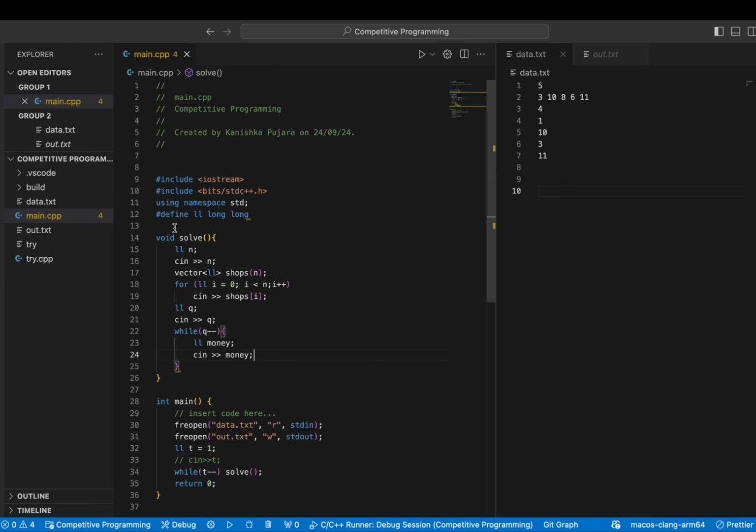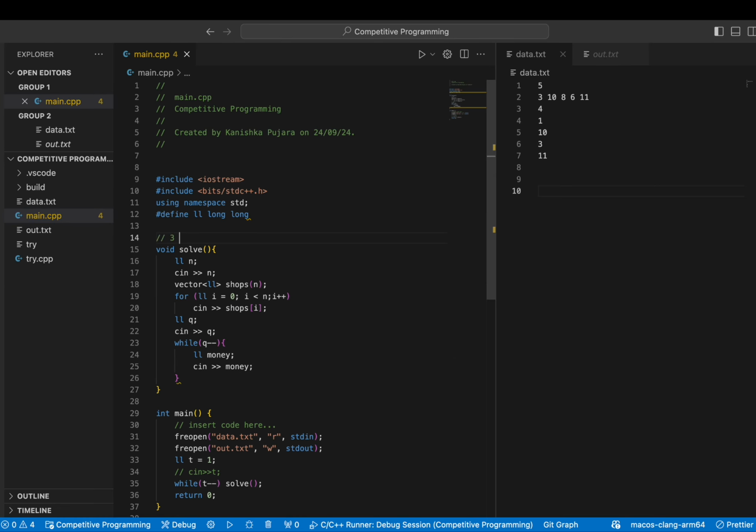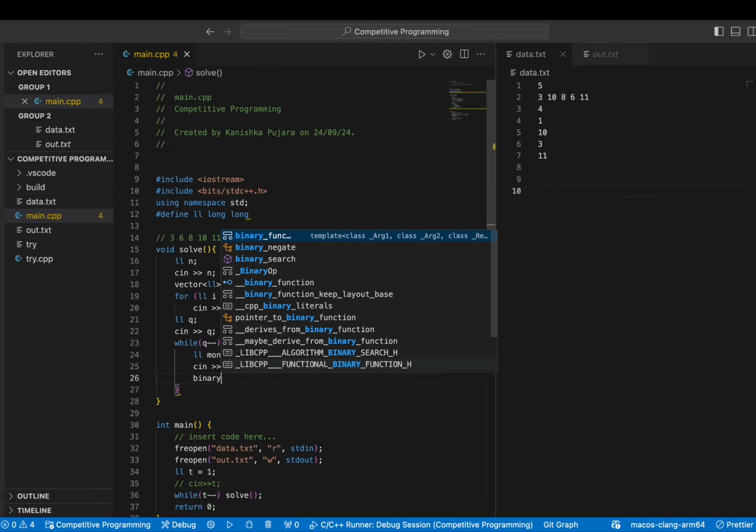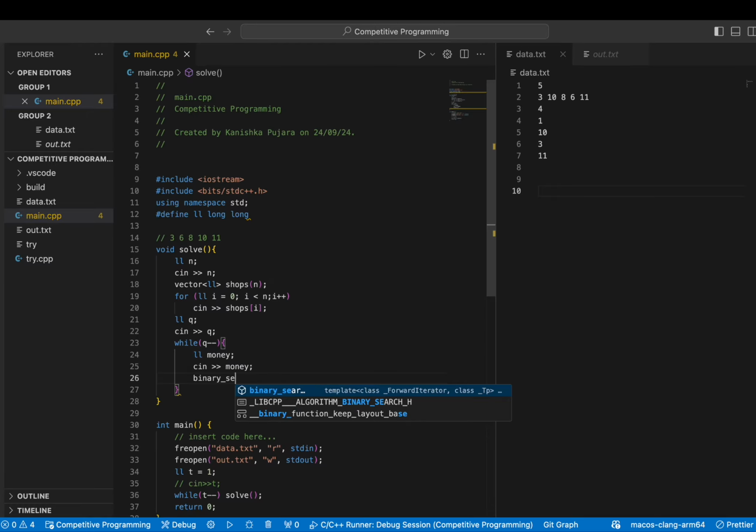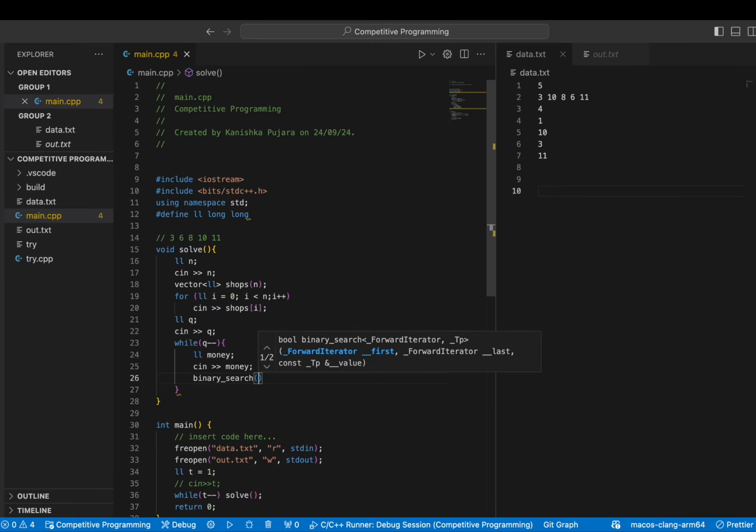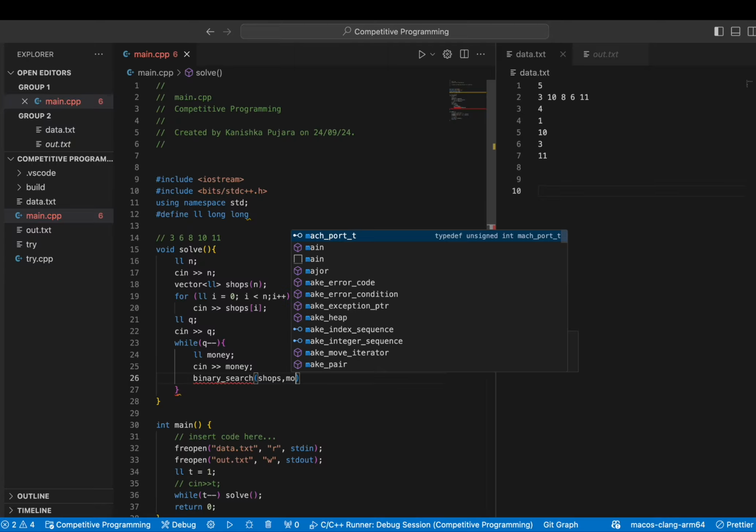So after sorting, the array will become 3, 6, 8, 10, and 11. So what I'll do is I'll implement a binary search function, which will basically tell you the number of shops which have the price less than or equal to the money. If you want, you can use the typical STL functions for binary search, but I like to code this particular syntax again and again, just so that it becomes my muscle memory. So this function will take as input the shops vector and money.